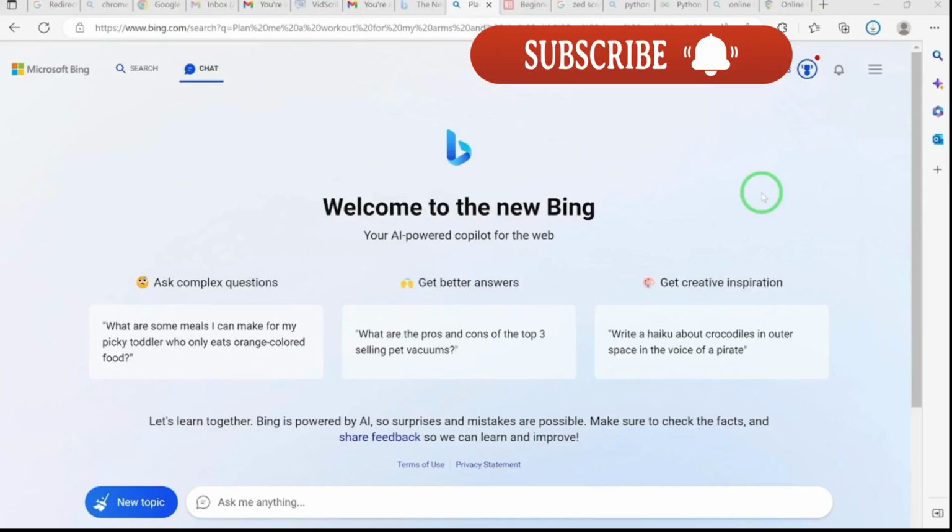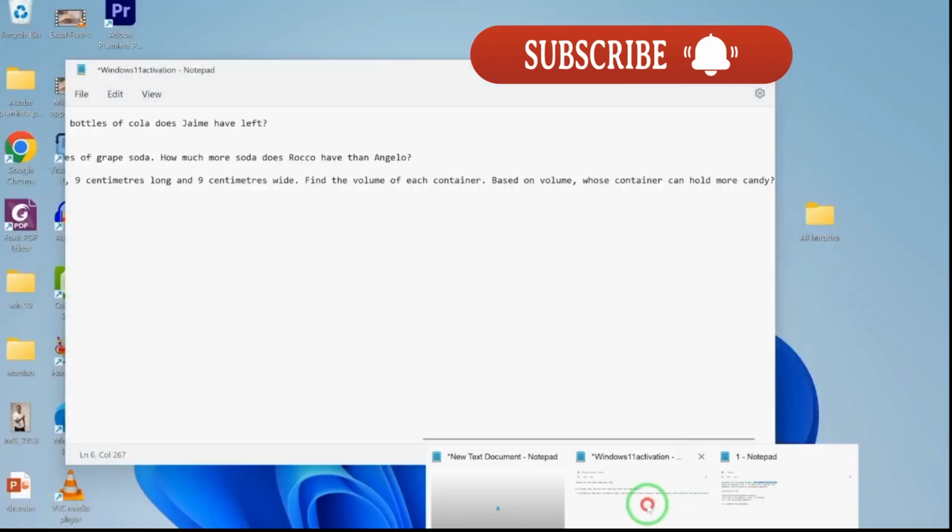The next thing is we're going to use this very Bing AI to solve difficult mathematical problems, starting from simple arithmetic problems, maybe word problems, and then we can go to some more complex algebraic problems, to see how far and how fast we can solve these problems and how accurate this AI tool can be. So let's go on. I have some simple questions. For example, let's start with some basic word problems.